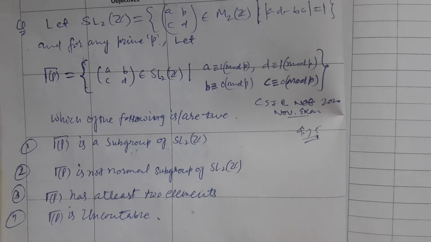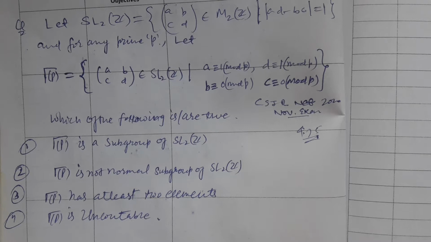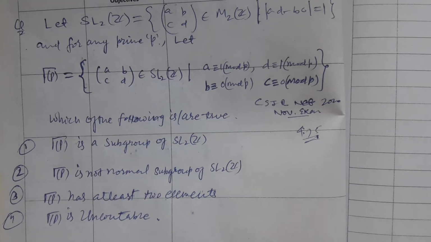What does this problem say and how do we understand it? We are given the special linear group of order 2 over the integral ring, meaning each entry of the matrix is taken from some integer. SL2 over Z is the collection of all those matrices whose determinant is 1. And whichever prime you choose, there is another condition which is formed. Let me call it gamma p.